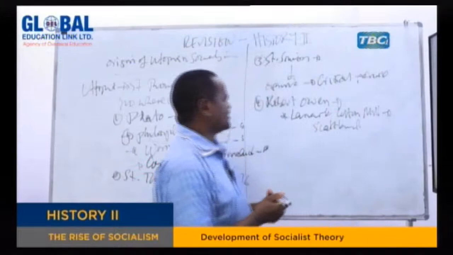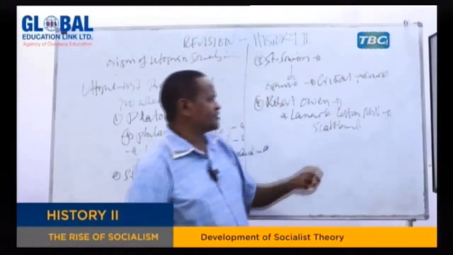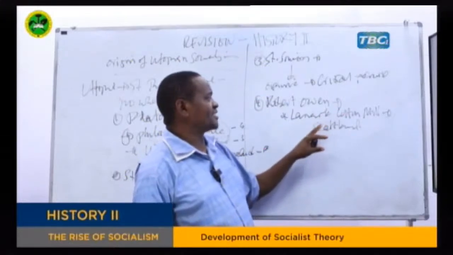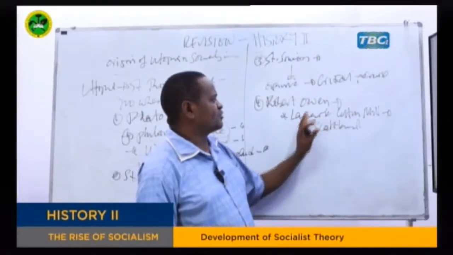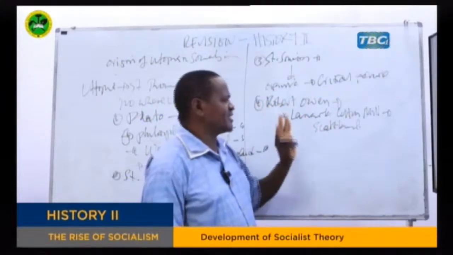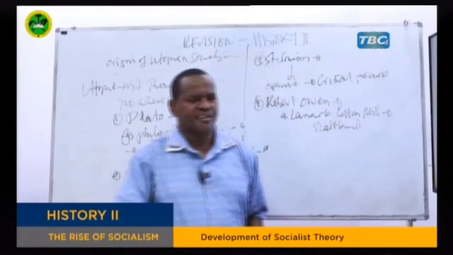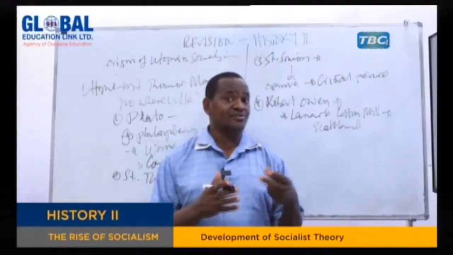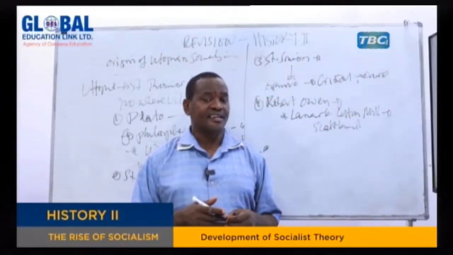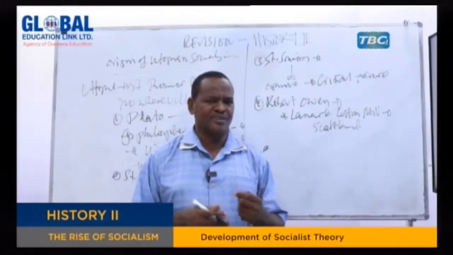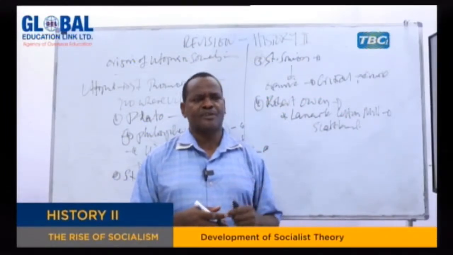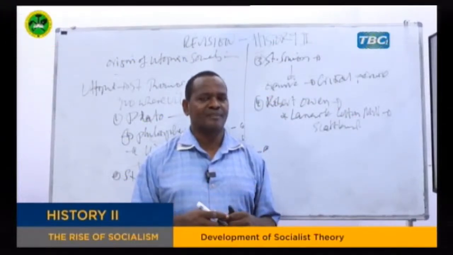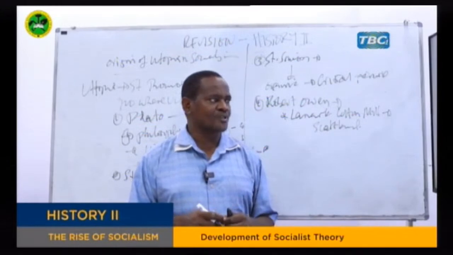After buying this industry, he wanted to convert it. In fact, he did. He converted his industry and shared it with the workers. He was providing workers everything, including sharing the profit with them, trying to introduce socialism. He believed that by introducing that kind of system to the industry, little by little people would copy. The other capitalists would copy what he was doing, and England would peacefully turn into a socialist state. This is what Robert Owen believed.